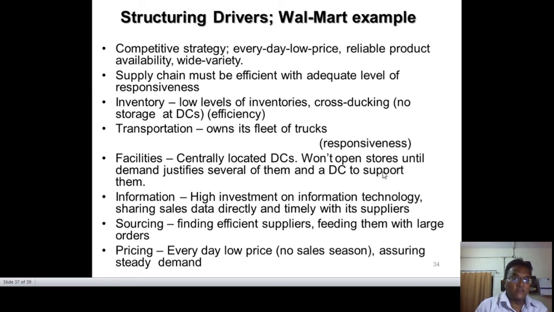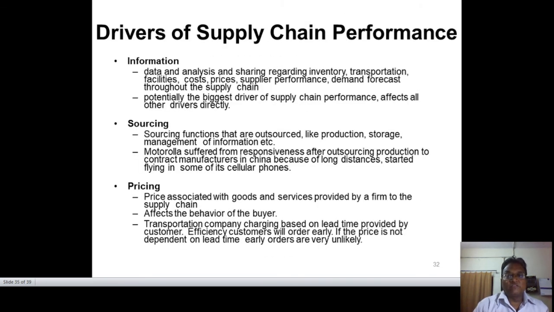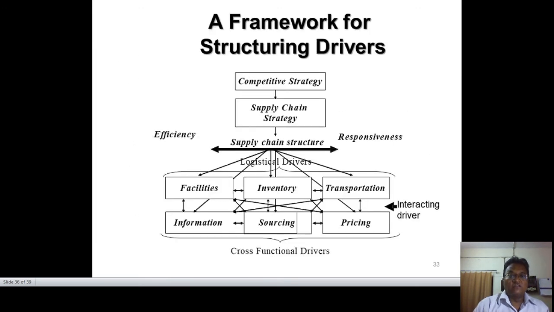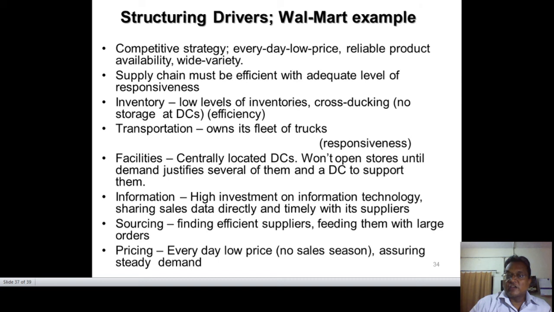I have already given you this type of example by which you can understand how our drivers are to be effective, because here you have seen that a lot of concepts are there. Then the distribution facilities. In transportation, Walmart owns its fleet of trucks. Walmart has these facilities, like Bharti Walmart or all of them. Facilities: centrally located distribution centers, and it would not open stores until demand justifies several of them, and this should support them. And the information: high investment in information technology.